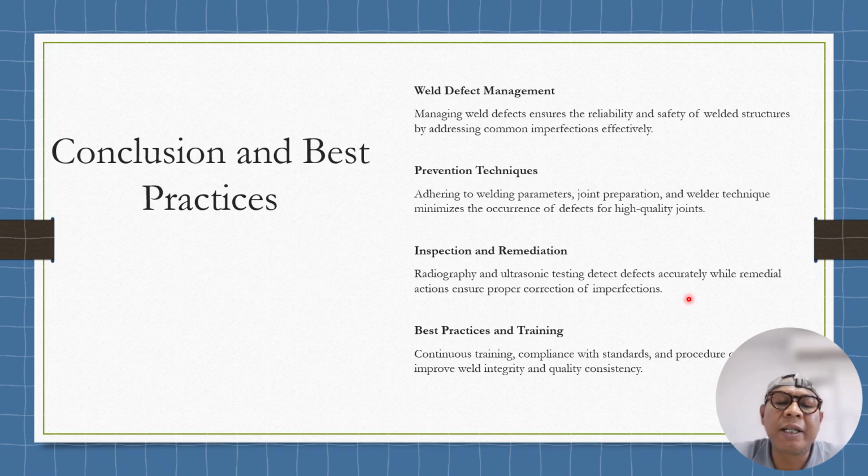So because this one is especially for piping, when the defect is inside the material, you need very clear information from the radiography, the location. For best practice and training: continuous training, compliance with the standard, and improved weld integrity and quality efficiency.